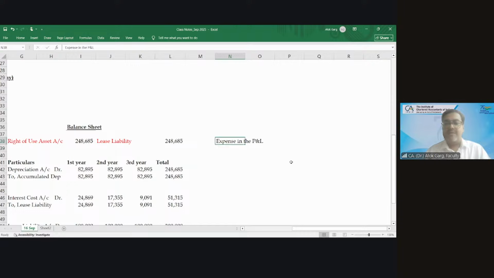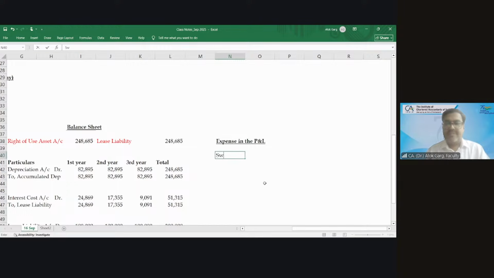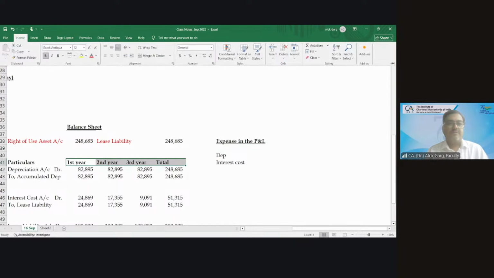What is the expense in the P&L, guys? 3 lakhs. Depreciation and interest cost each year. What is the depreciation and interest cost in the first year, second year, third year?